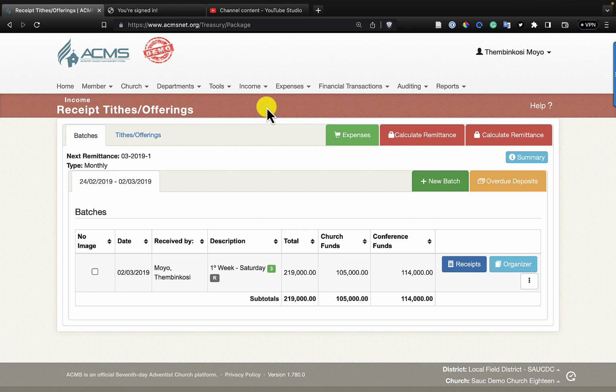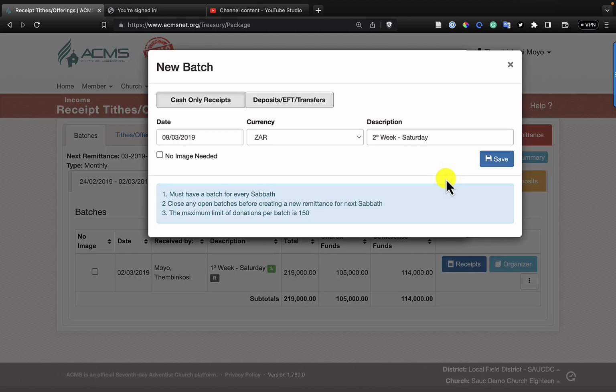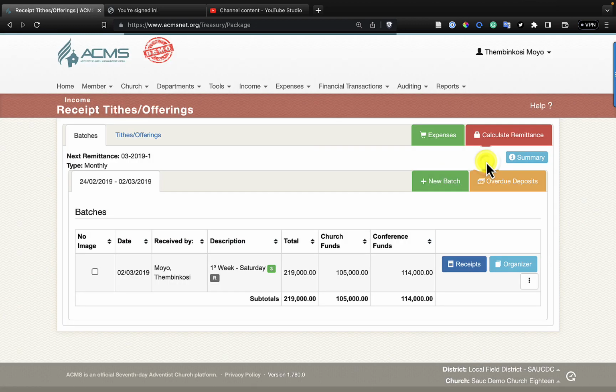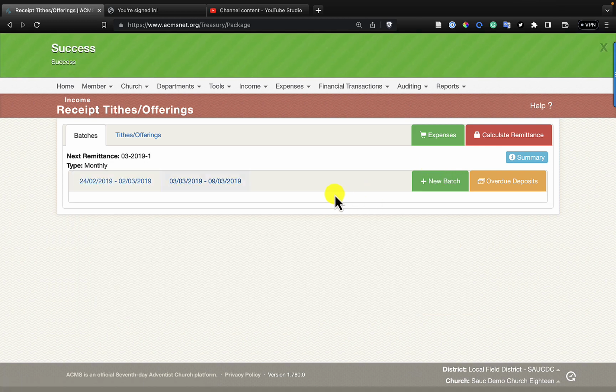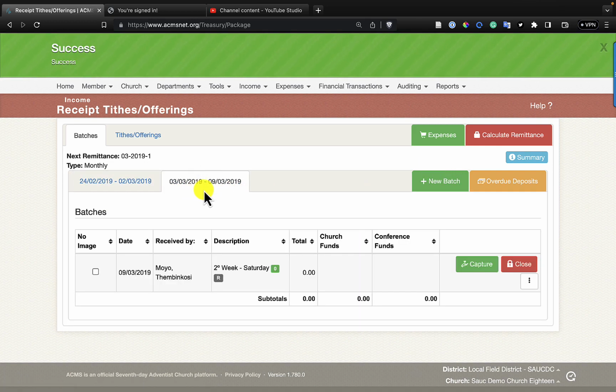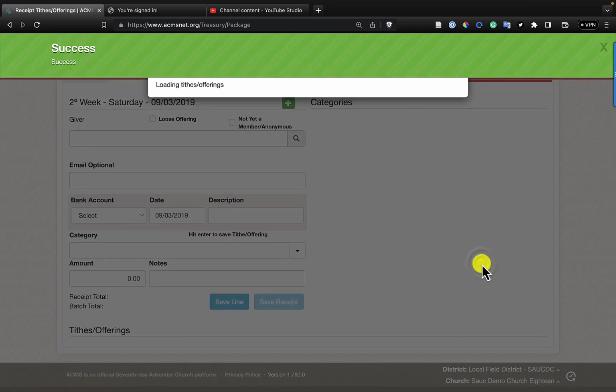So we come to our receipting here. I will open a new batch and I'll go to a bank entry. This is the second week of March 2019. Okay, so there we go. The second week is over here, and then I'm going to capture.